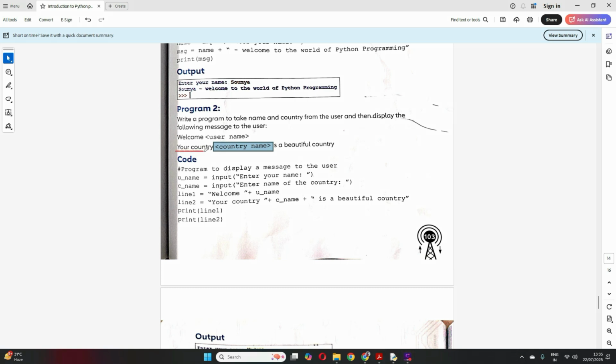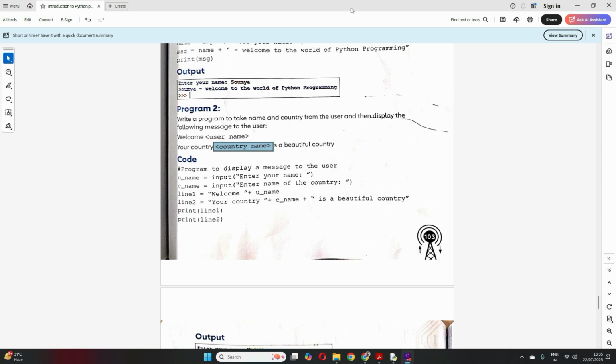So here, see, "your country is" is fixed, "is beautiful" is fixed. Now this country name is your variable, right? So how will you do it, like the way I've done Hi? Here "your country" will come in double quotes because it is fixed. Then a plus sign to concatenate, to join that. Then the variable name, the country name that you have taken. Then again a plus sign to join another message, which is from here. And then I am printing these two lines here. Is it clear? Simple, not tough at all. If you understand, programming is very, very simple.